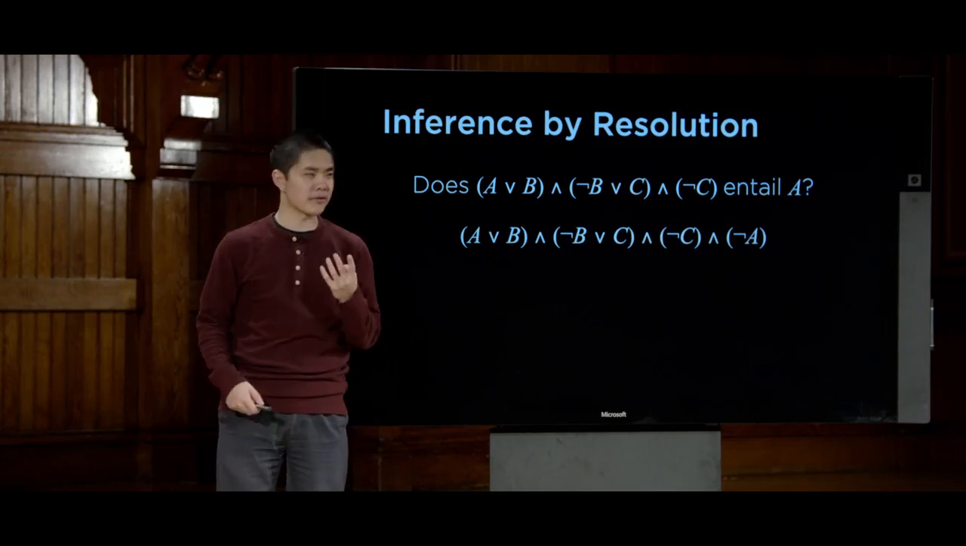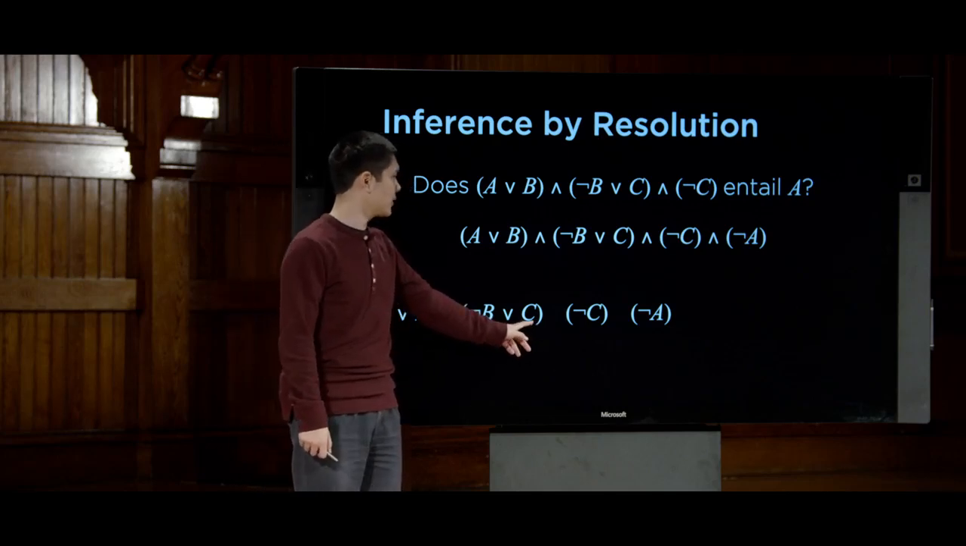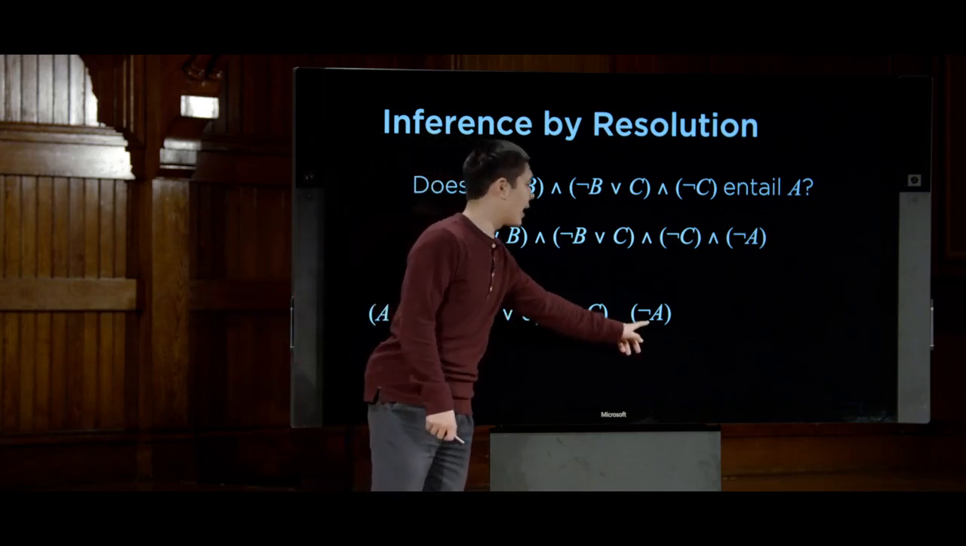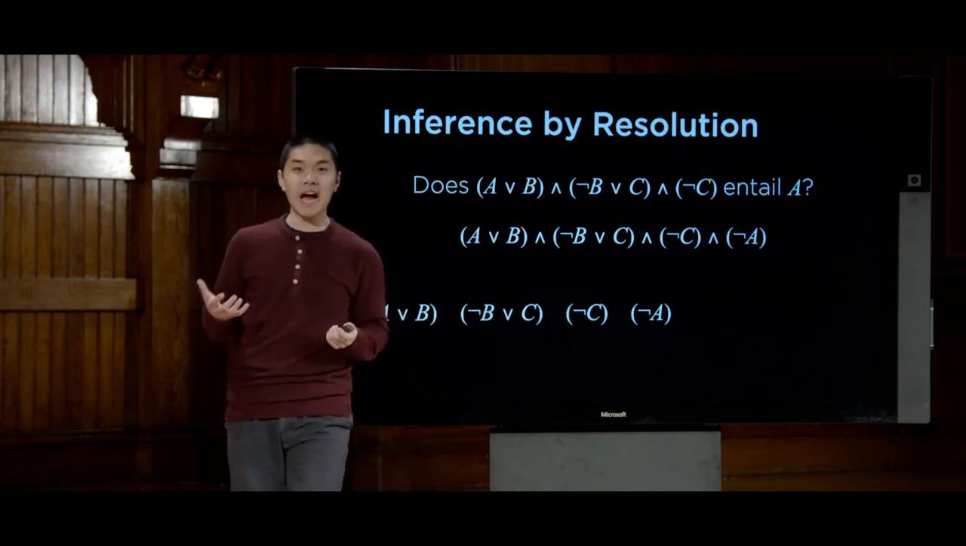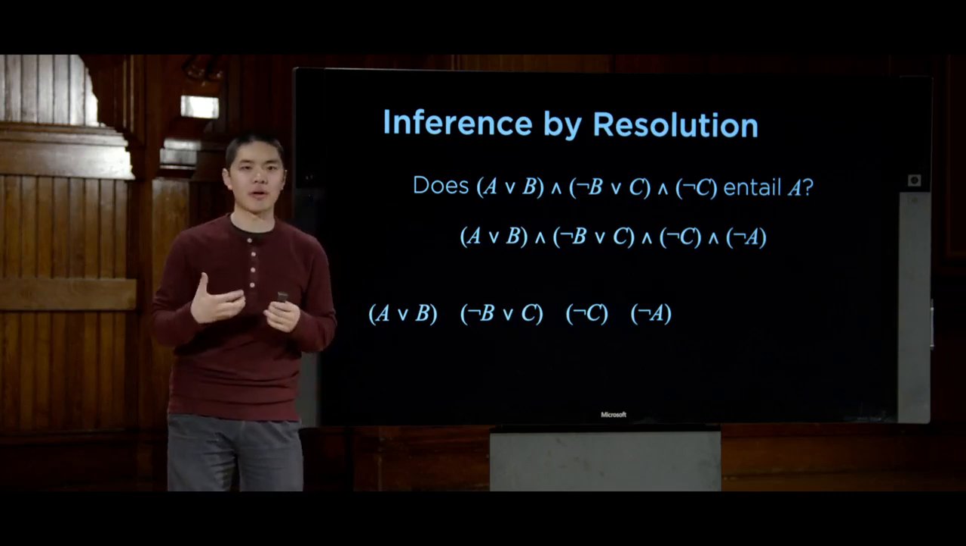And I have 4 different clauses. I have A or B. I have not B or C. I have not C. And I have not A. And now I can begin to just pick 2 clauses that I can resolve and apply the resolution rule to them.